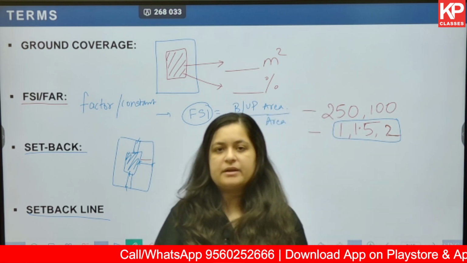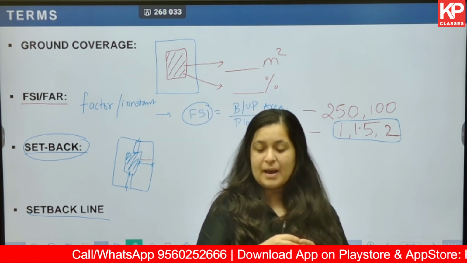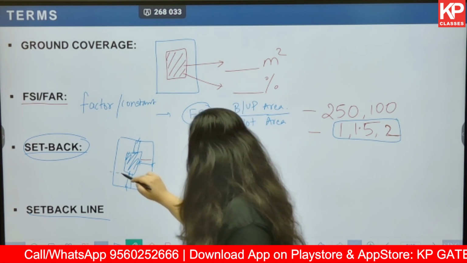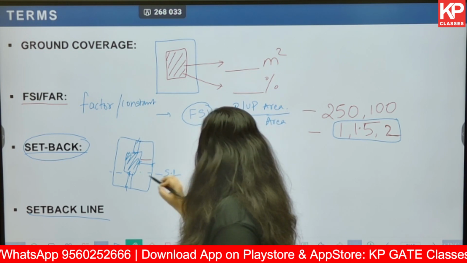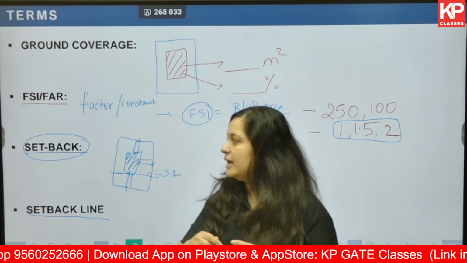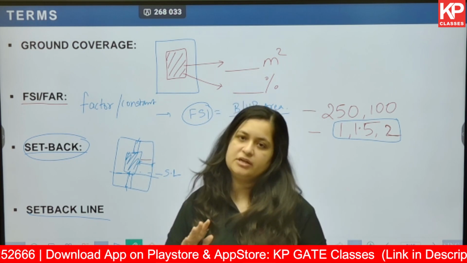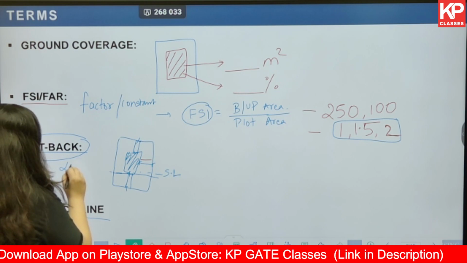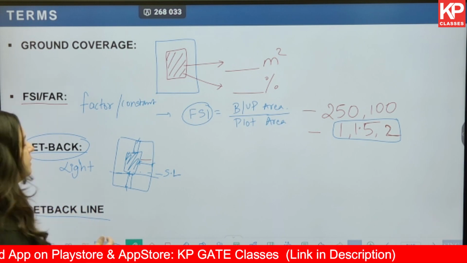Again, with respect to the building line, the imaginary line that is drawn after leaving the setback becomes your setback line. It is the space you leave on one side, two sides, or all four sides, saying that beyond this setback line, no permanent construction is allowed. This is given to ensure there is proper light and ventilation in that area, and in general to control the development in that particular plot.